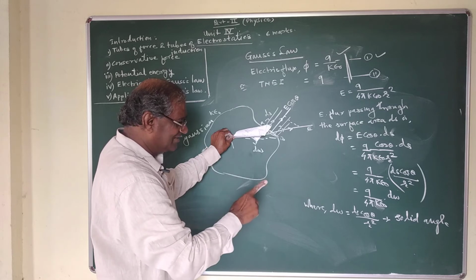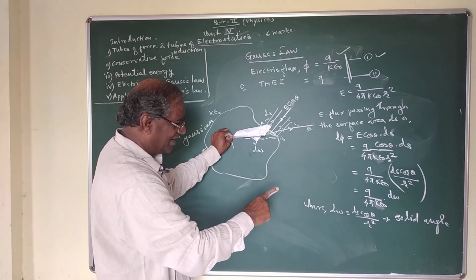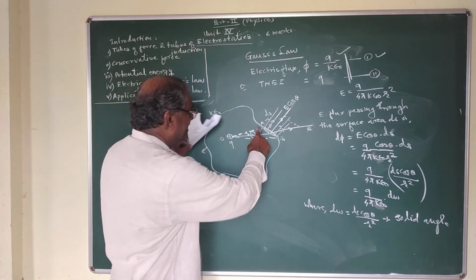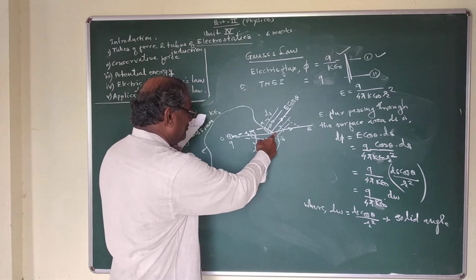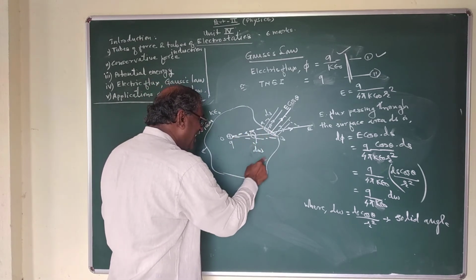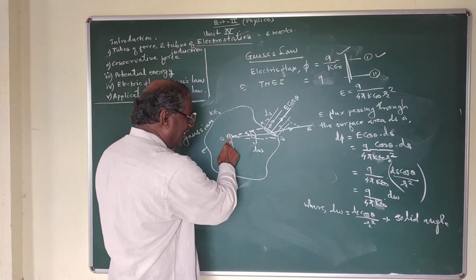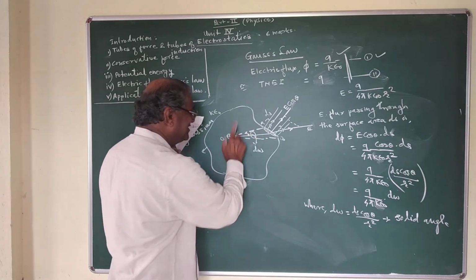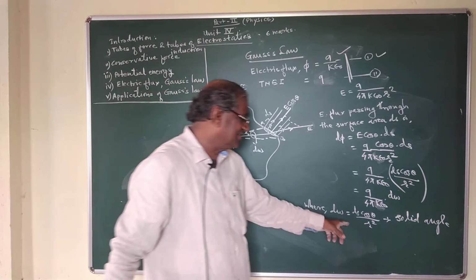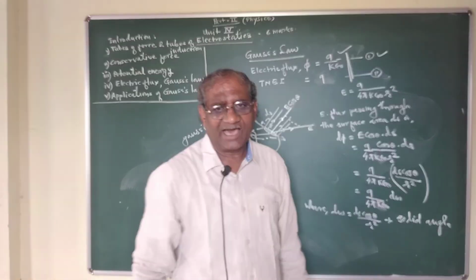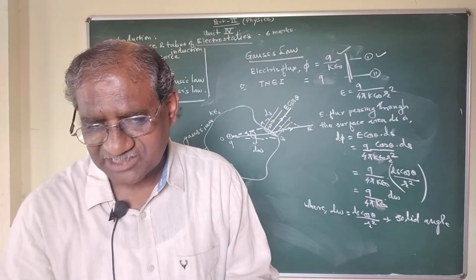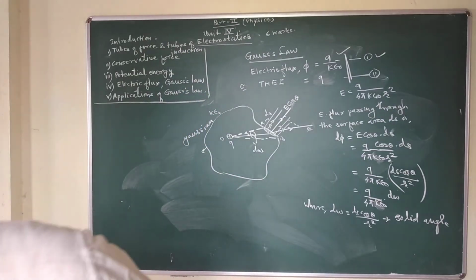The value is ds cos theta upon r square, because ds is the area making a very small angle d omega at point O from a distance r, and this is the expression for a cone.